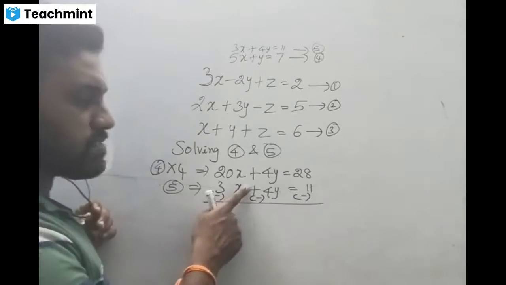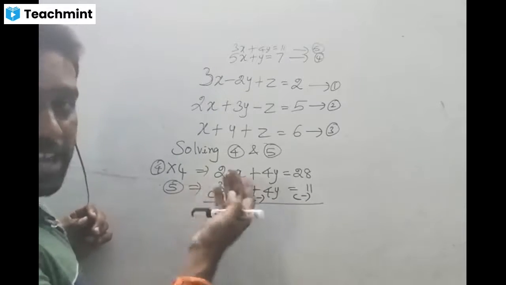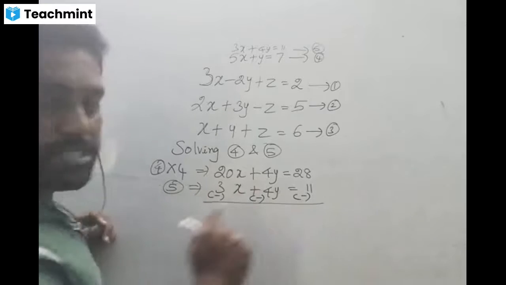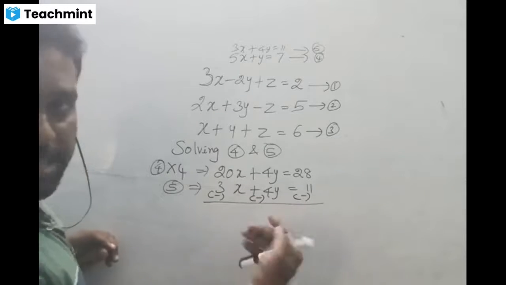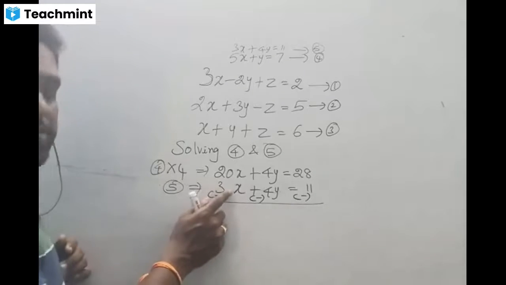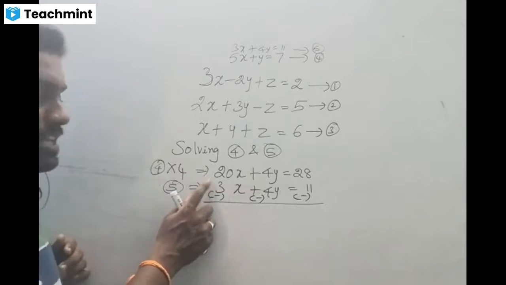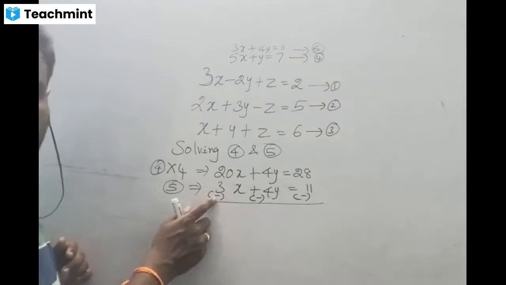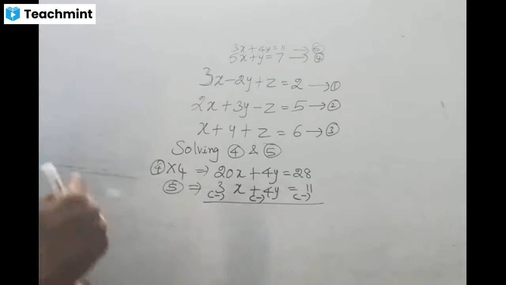Subtract means if we have a plus, we have a minus. If we have a minus, we have a plus. But here all the terms are plus. That's why all the terms will become minus. Suppose instead of plus 3x, we have minus 3x, then we put plus here. So whatever the sign we have in the equation, we have to change the sign.